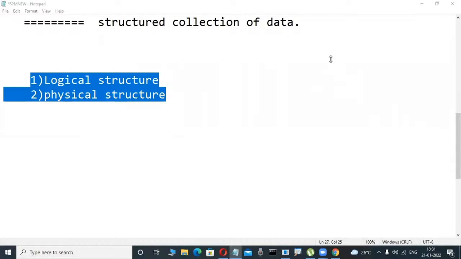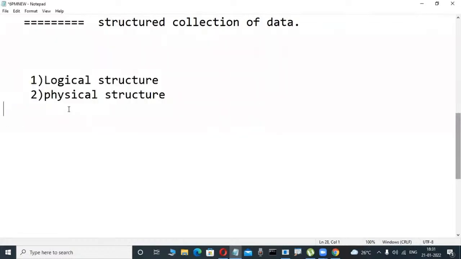No, don't try to tell it like that. What is logical, what is physical, is very easy. Suppose you are a Java, Python, or Oracle programmer, or I am a PLSQL developer. We are all basic level programmers. In which structure are we all working, in Oracle or SQL or MySQL? Very good, logical structure. Some fellows are telling logical structure only. Yes. What is that logical structure?